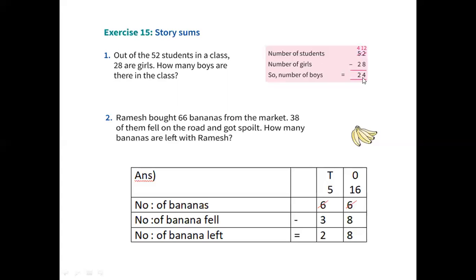If you want to cross verify, what you have to do, this 24 and 28, if you add, 52 will come. Okay. 28 and 24, if you add, 52 will come. So your subtraction is correct. You can find it. Okay. I will do and show. See here.